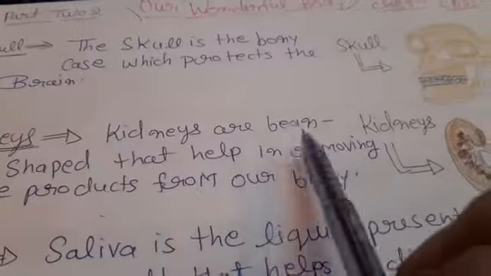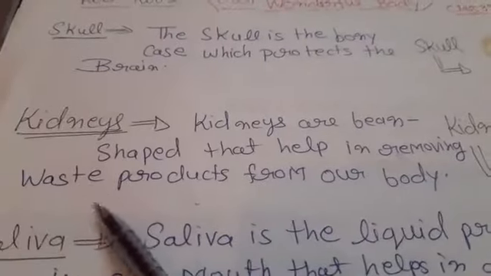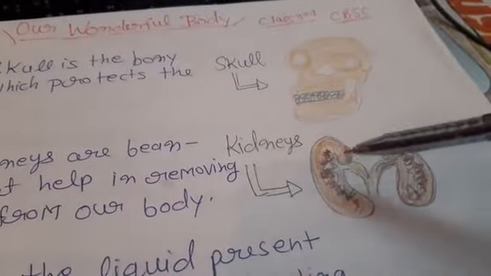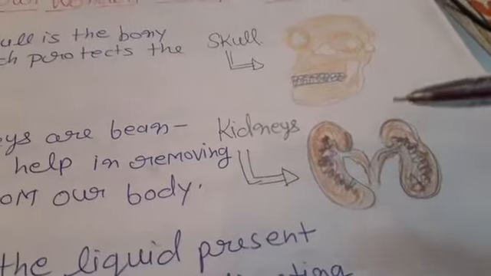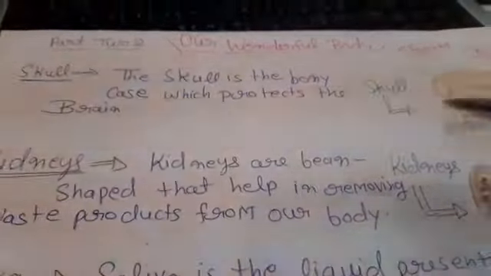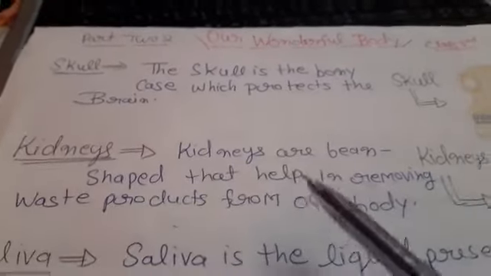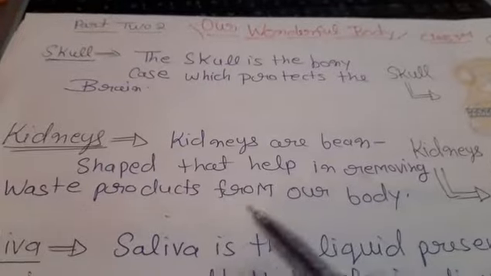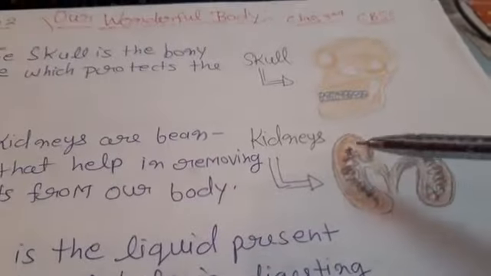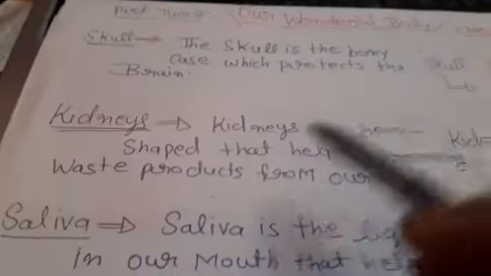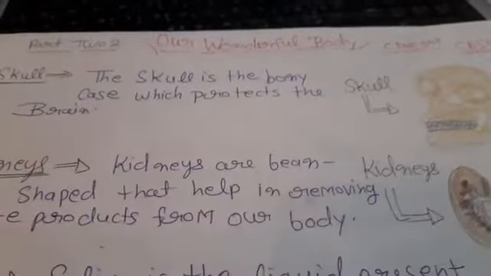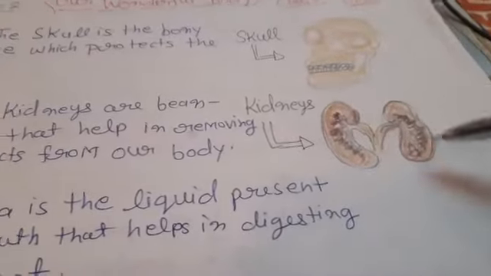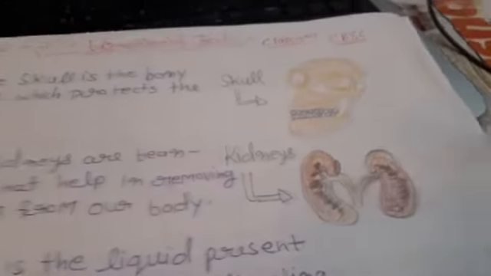Kidneys are bean shaped and help in removing waste products from our body. Here you can see this in the diagram. And what is the main function of the kidney? The kidney helps in removing waste products from our body.